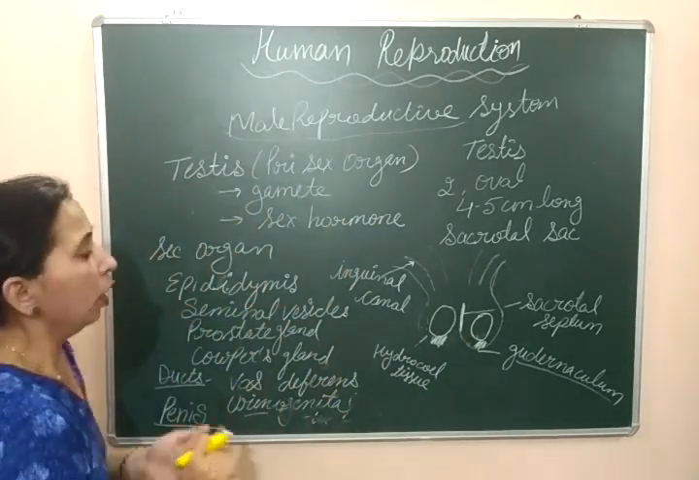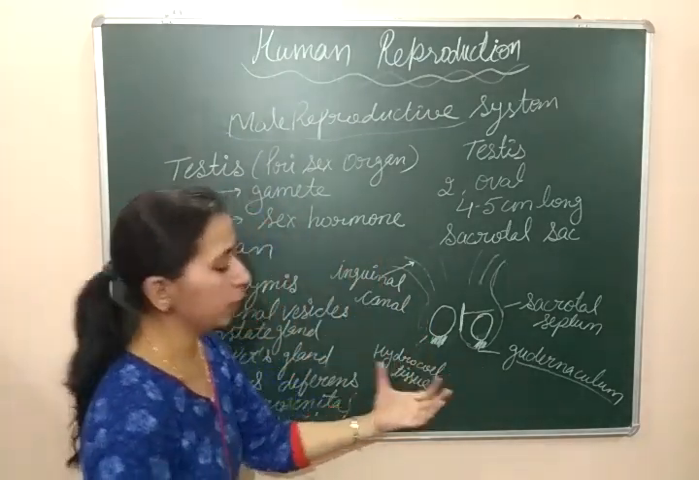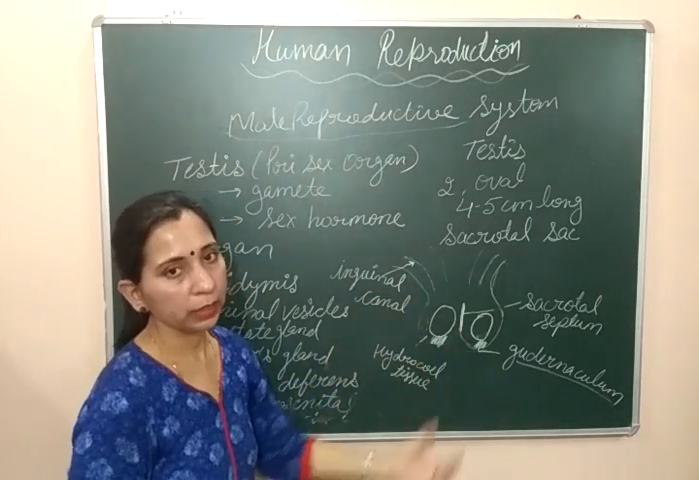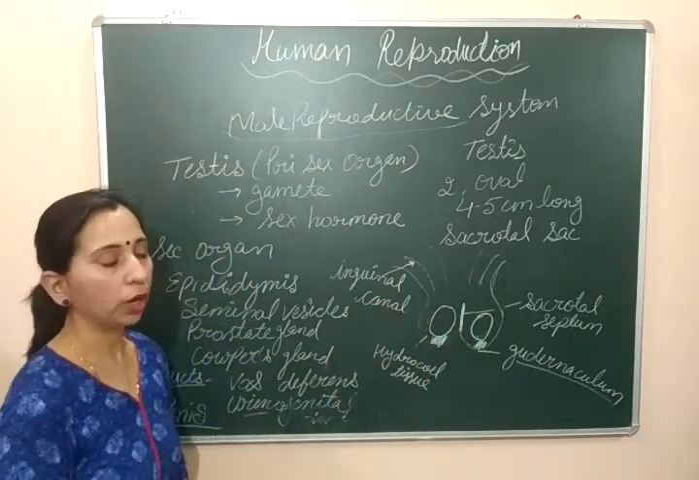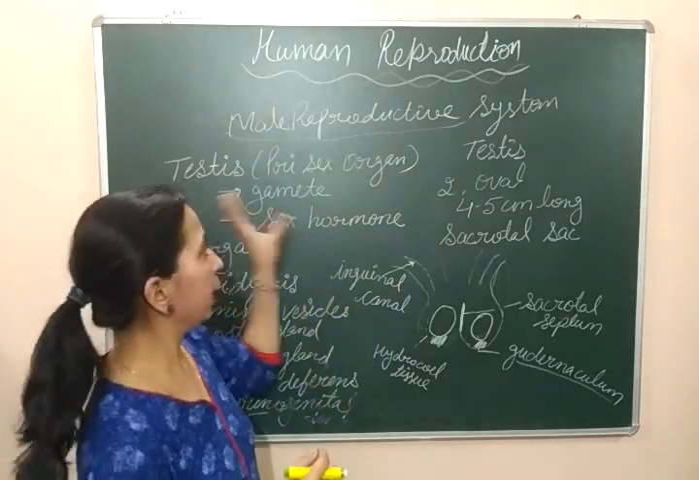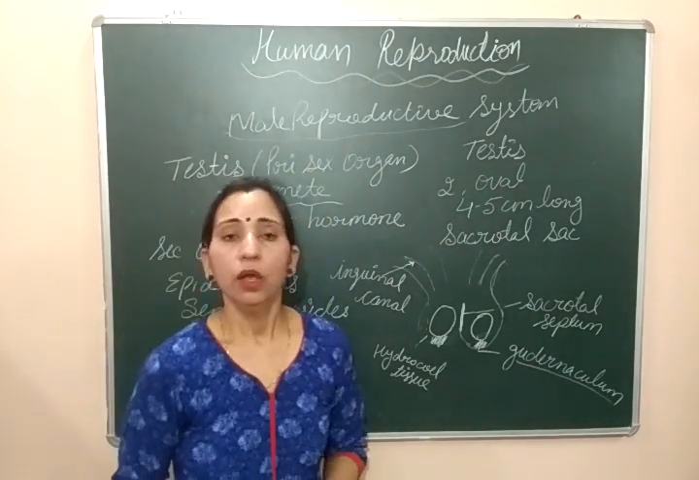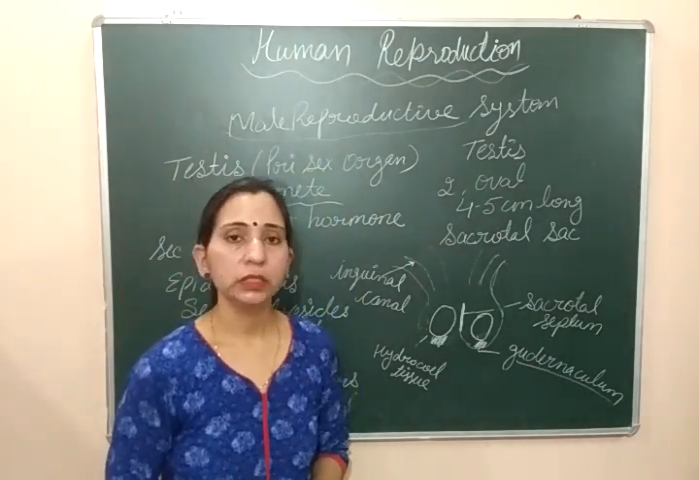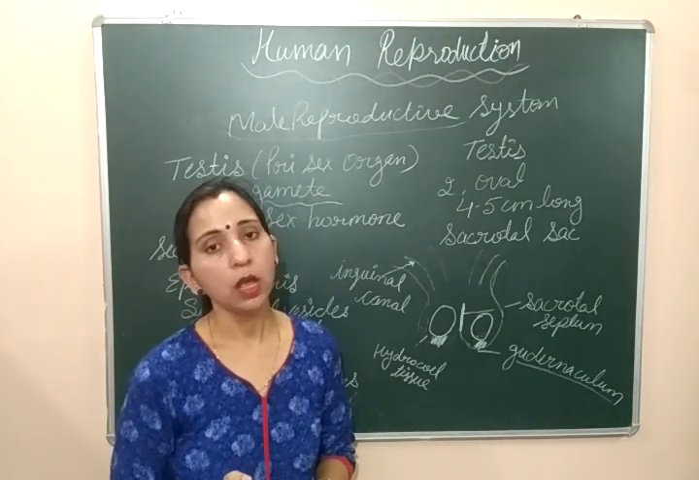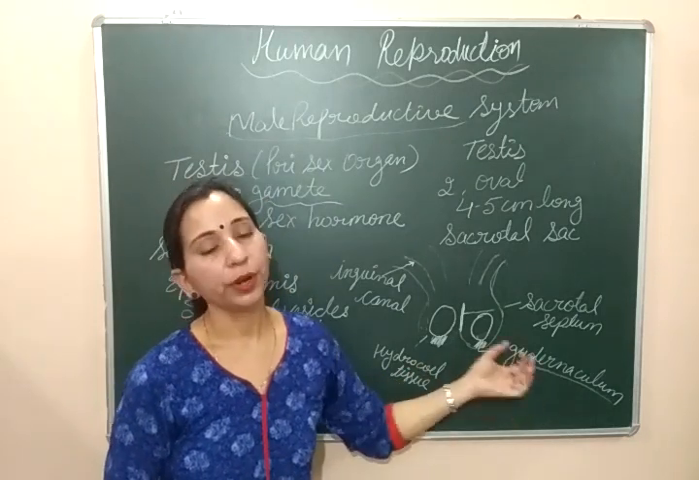Okay. Now we need to know why this need arose. Why is it required to keep the testis outside the abdominal cavity? Because there is one very important reason. The reason is that the testis needs to form the gametes. The main work of the testis is gamete formation. And for gamete formation, for the development of sperm, the temperature required should be 2 degrees Celsius below the body temperature.